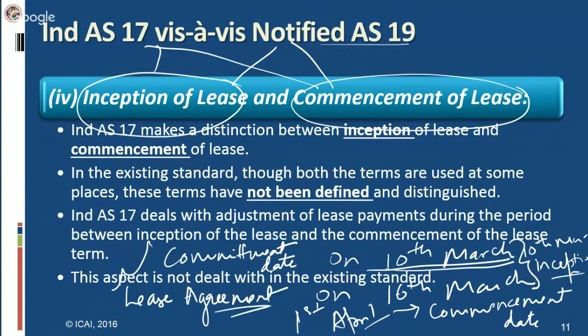Ind AS 17 makes a distinction between inception of lease and commencement of lease. Existing AS 19 also uses both the terms, but has not defined and distinguished what is inception of lease and what is commencement of lease. Ind AS 17 deals with adjustment of lease payments during the period between the inception of the lease and the commencement of the lease. This aspect is not dealt with in the existing standard.